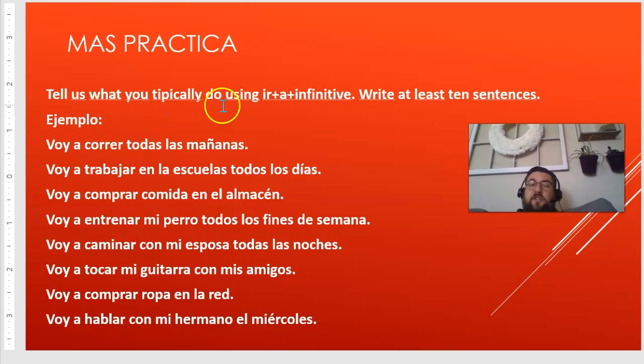So tell us what you typically do using ir plus a plus an infinitive. Write at least 10 sentences. So I gave you some examples here. Right? Voy a correr todas las mañanas. Voy a trabajar en la escuela. Right? So the verb ir plus a and then an infinitive verb. Notice all these verbs ending er, ir, or ar, right? All right.